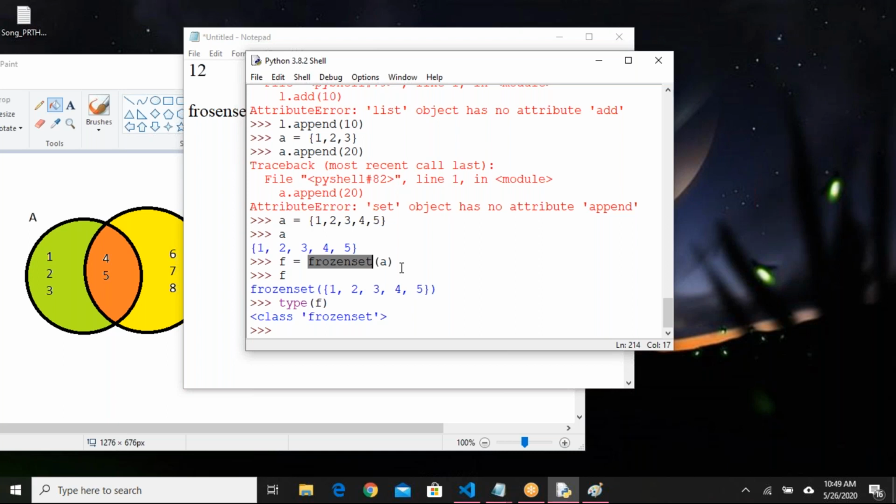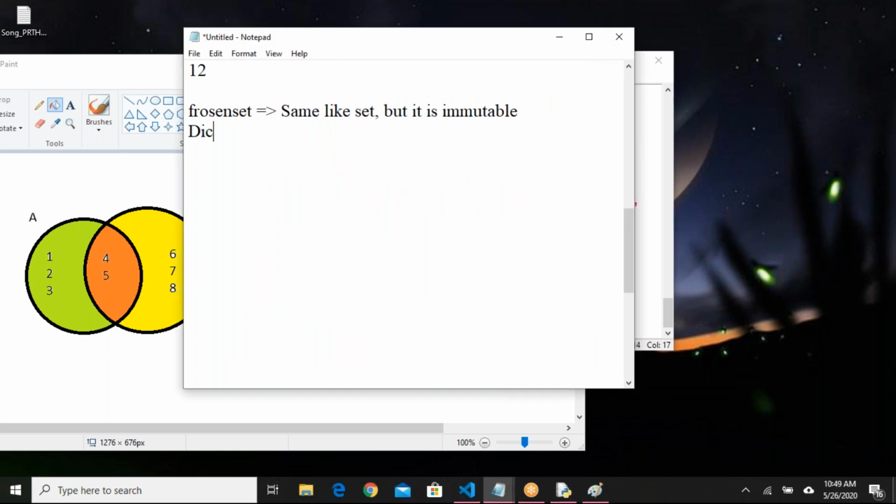Okay, next important collection we have is the dictionary. Till now we have seen lists and tuples and different types of collections. Those collections are index based. When you want to access a specific element, you have to use indexes like a of 0, a of 5. We may not be able to remember indexes every time. So instead, if you want a collection with key value pairs, we can go for dictionaries.